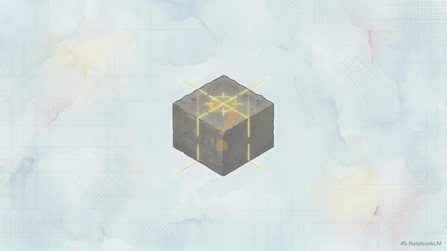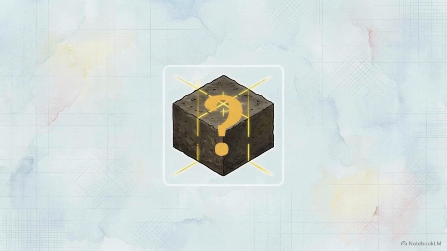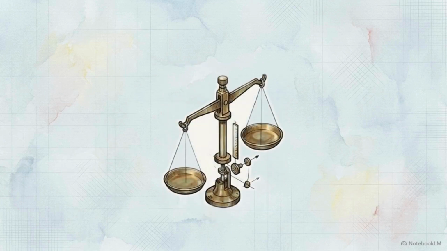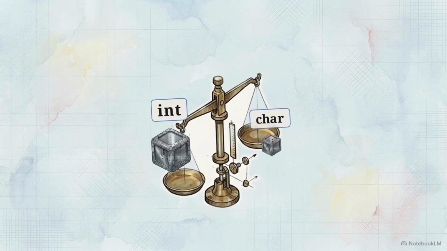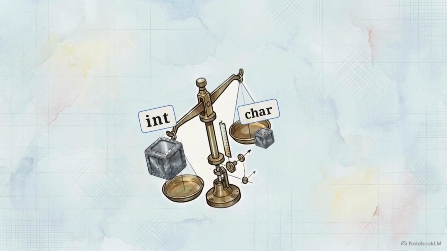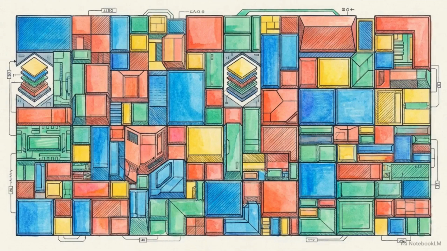But having a container only solves half the problem. C++ still requires us to know exactly how much space that container needs. We have to ask, how much memory does an integer actually take up compared to a single character? Calculating the precise byte sizing of these primitive types allows us to architect systems that utilize every available bit of physical memory.